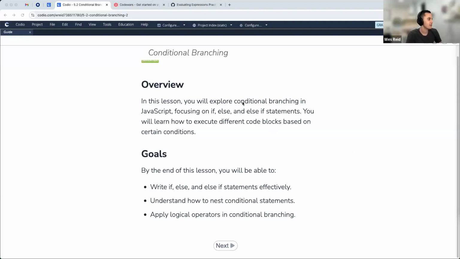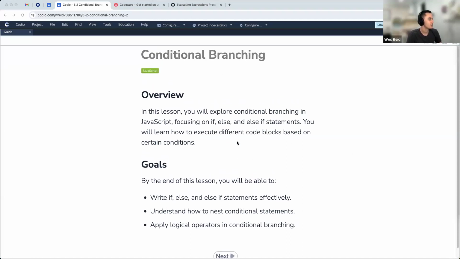So as discussed, today we're talking about conditional branching. At this point, we're really going to start to leverage a lot of the skills that we've learned over the past 2 weeks or so in JavaScript. So I'm excited to see what you all do with it as we dive into some more deep problem solving.